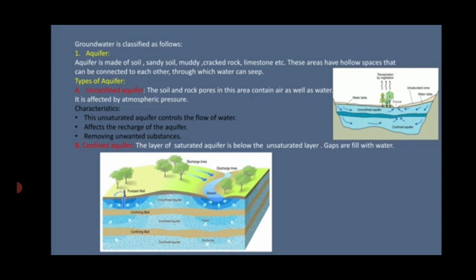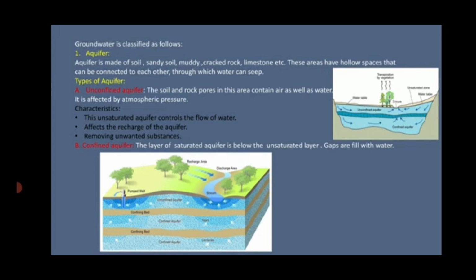The next one is the confined aquifer. Confined aquifer means there are impermeable rocks that exist, which help in preventing the water from seeping. Now the layer of saturated aquifer is below the unsaturated level.